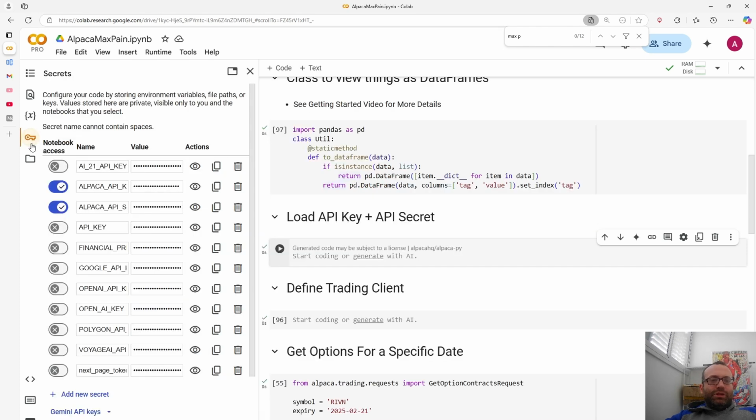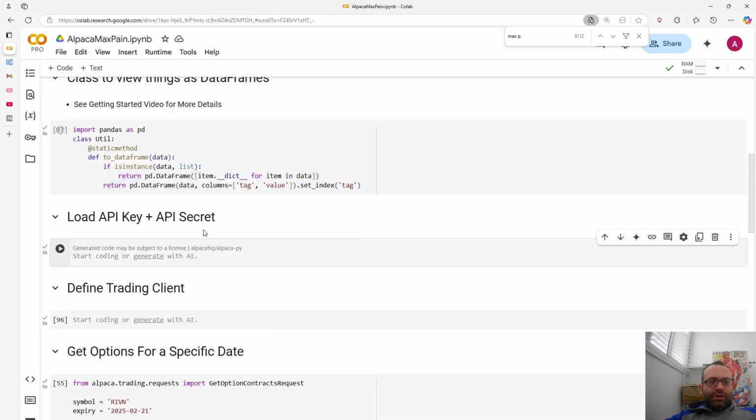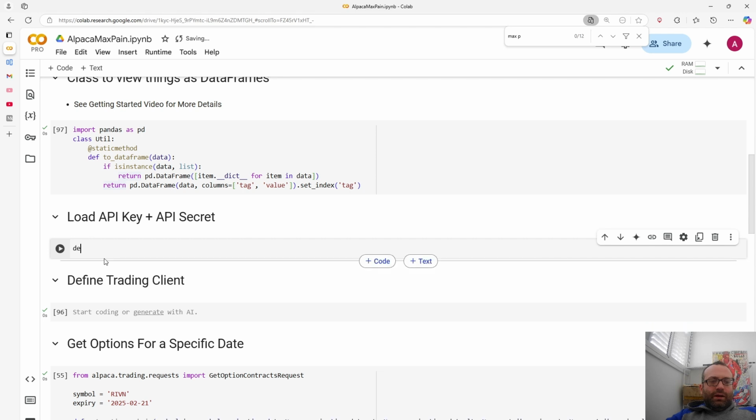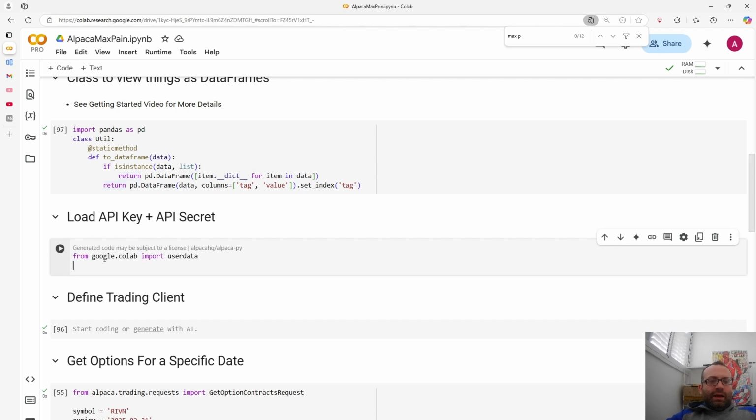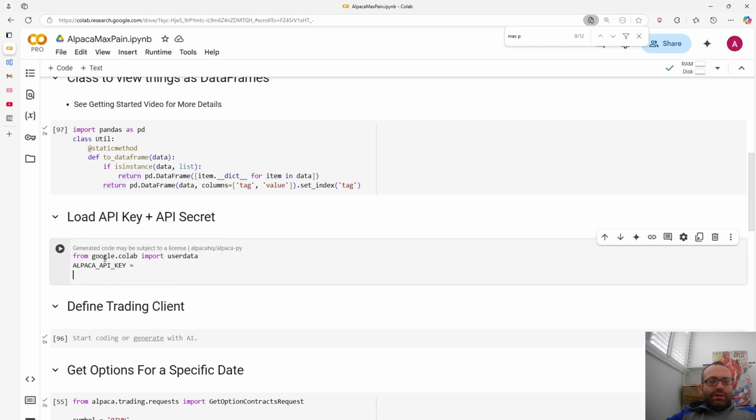Next, we're going to need to load our Alpaca API key and secret. If you're using Colab, you can usually store them in the secrets. So you can do from google.colab import userdata, and then Alpaca API key equals userdata.get Alpaca API key, and Alpaca API secret equals userdata.get Alpaca API secret.